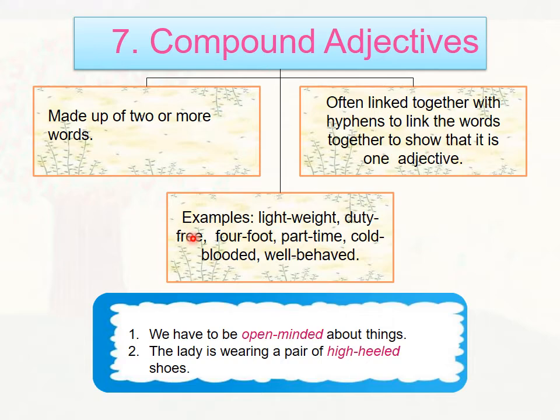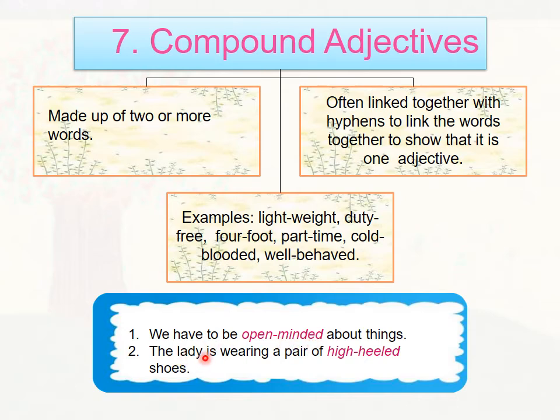So for examples, lightweight, duty-free, four-footed, part-time, cold-blooded, and even warm-blooded, well-behaved.